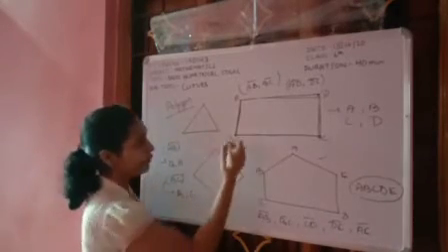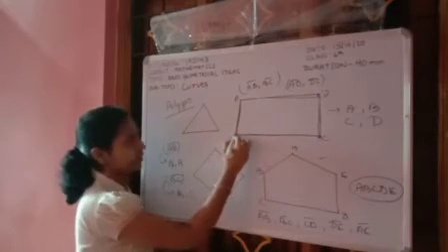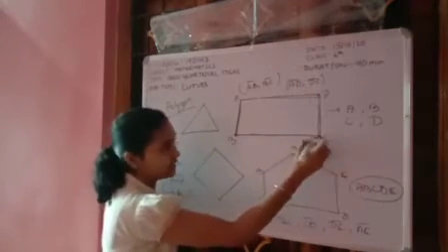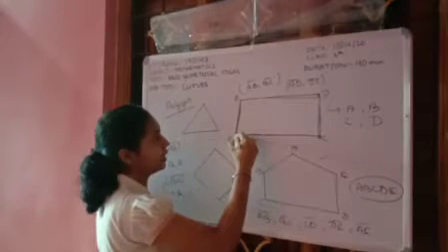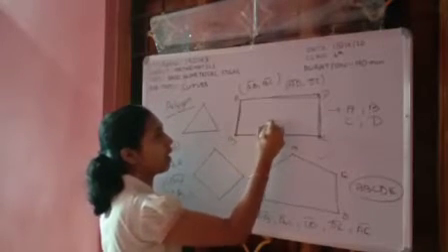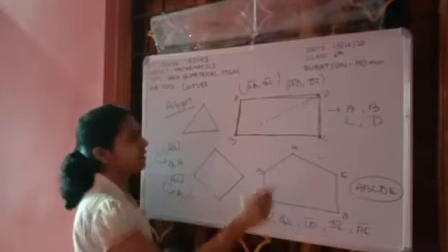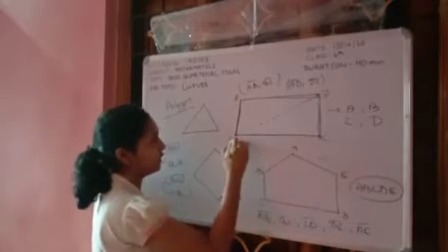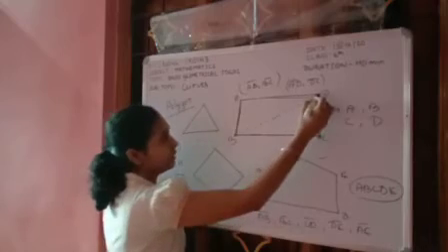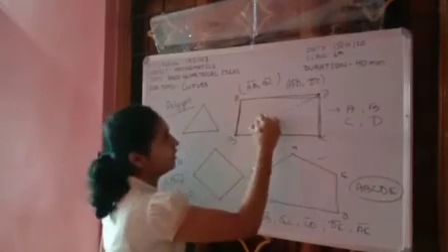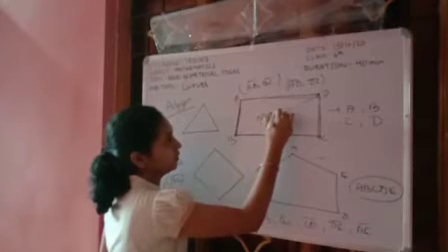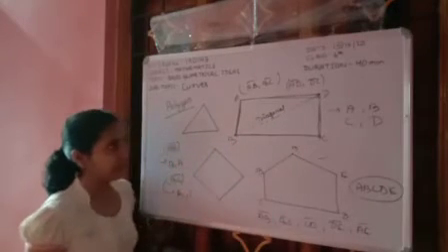Then, if we join the vertices except the adjacent vertices, so here I am joining this. Except adjacent vertices, if we join two vertices of the polygon, then it is called a diagonal.